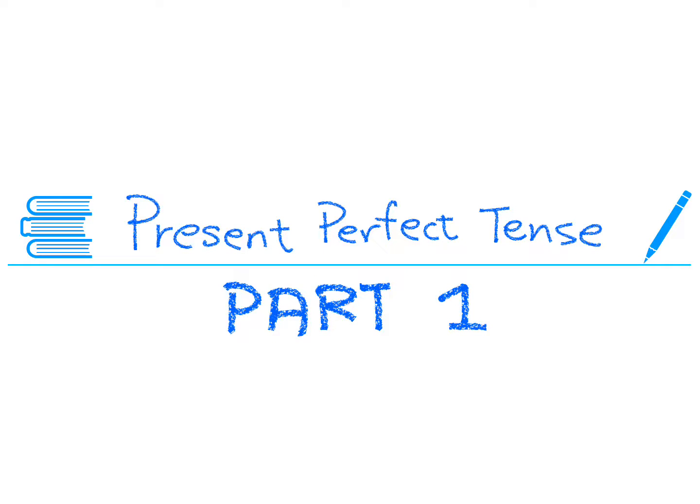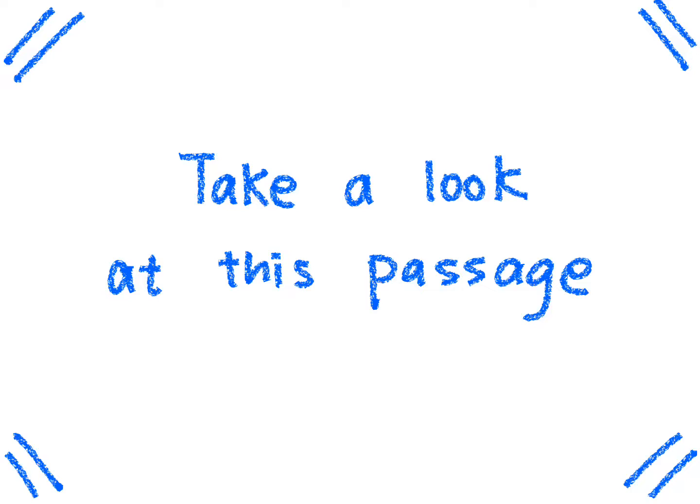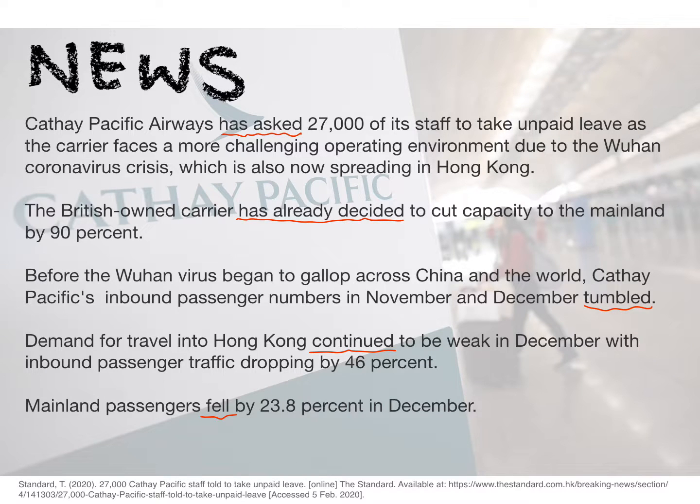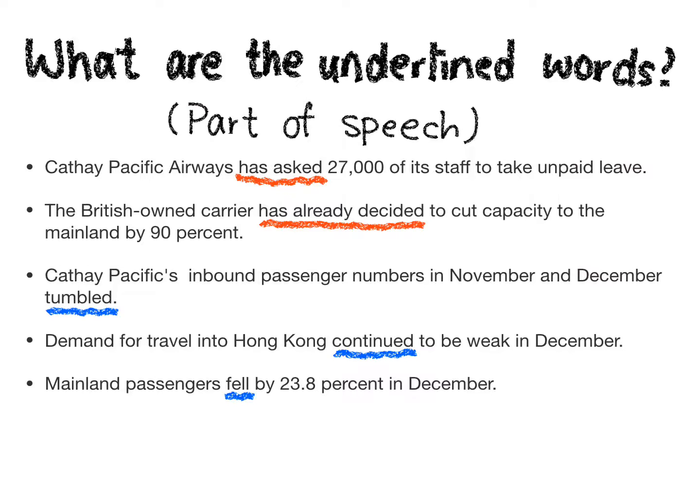Hi, in this video, I'm going to introduce present perfect tense. First, let's take a look at this passage. In this news article, it talks about how Cathay Pacific Airways treats its staff during the outbreak of coronavirus. I've picked 5 sentences from the news article, and let's take a look at the underlined words.